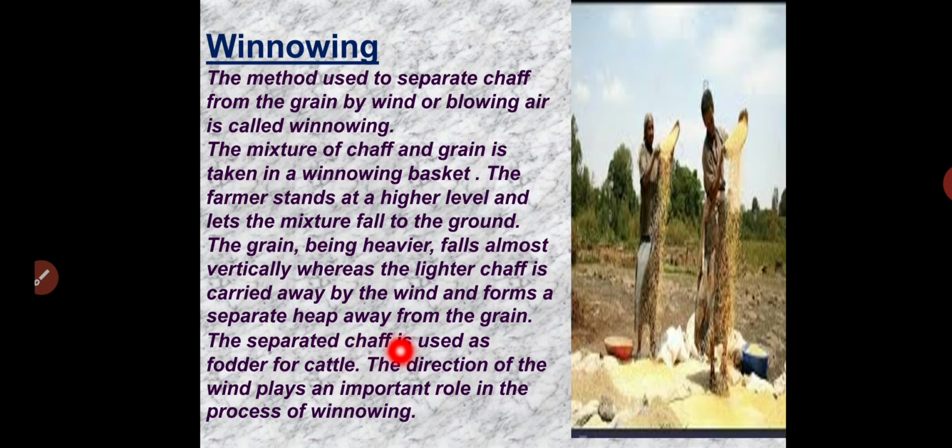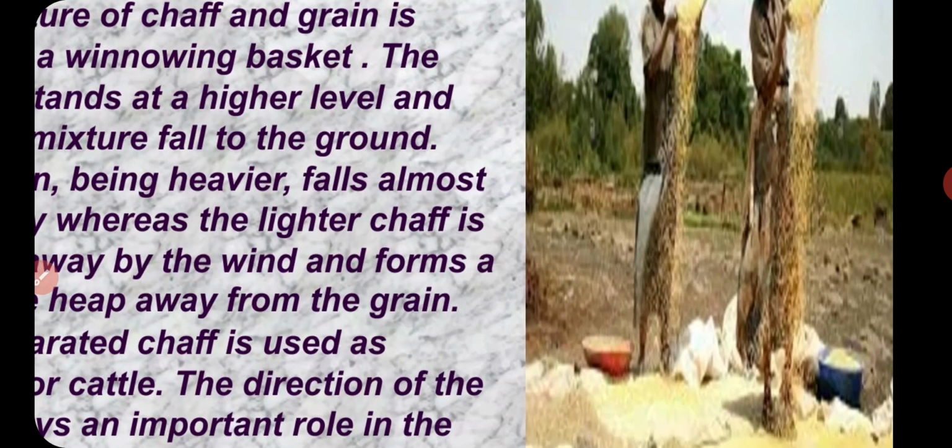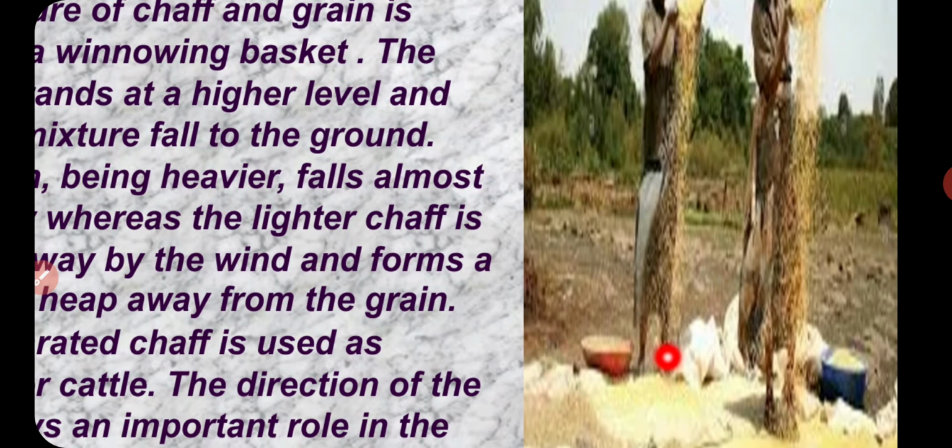The separated chaff is used as fodder for cattle. So whatever lighter particles are separated, we use as food, or we can say fodder, for the animals. The direction of the wind plays an important role in the process of winnowing. So in the direction where the wind is blowing, they throw the husk, or they throw the grains. At that time the grains and the husk particles will be separated. You can see the picture over here of how the heavy particles and lighter particles are separated.